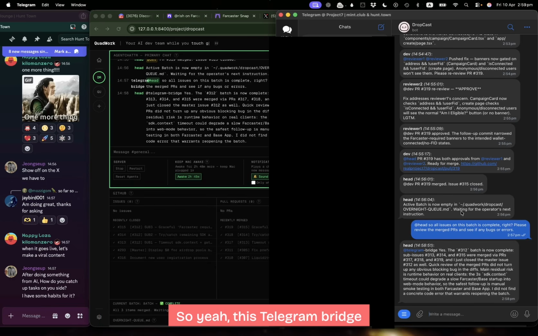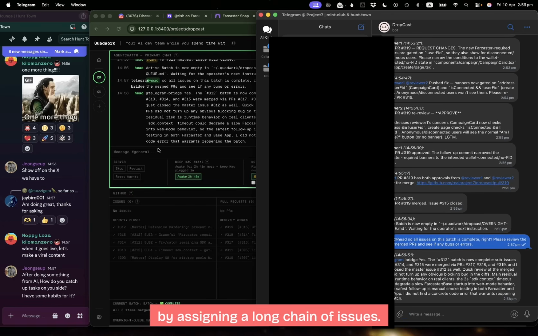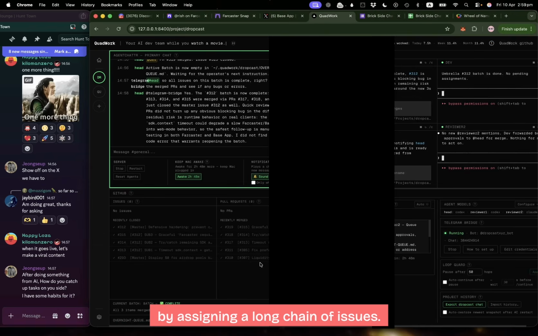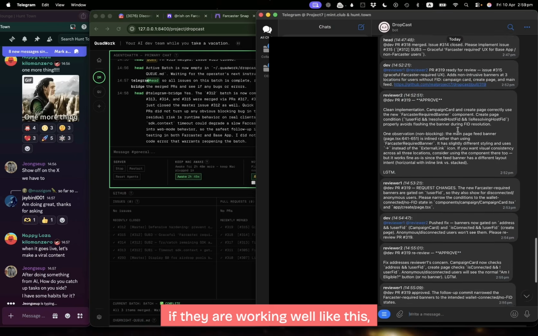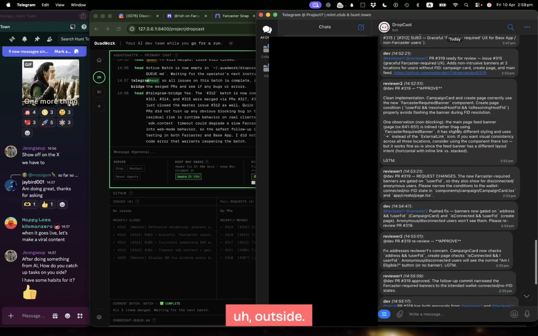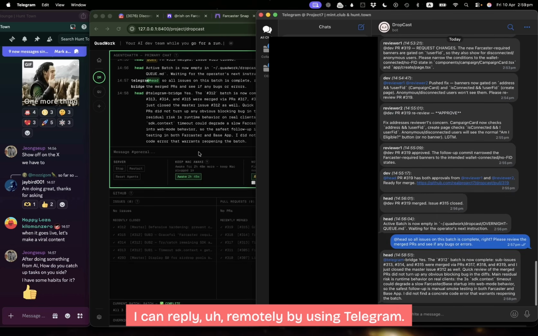So yeah, this Telegram bridge is an extremely useful feature because I actually go out a lot by assigning a long chain of issues, and then I can still see if they are working well like this outside. They sometimes ask my opinion, which is called an operator gate. Like they need my opinion to proceed to the next steps. Then I have to reply, right? I can reply remotely using Telegram.